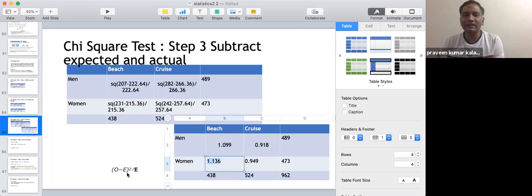So this is the formula. Original value minus expected value, and then you are squaring it up and dividing it by the expected value. This is very similar to the way variance is calculated. So kind of you are calculating the variance across all the categories here.